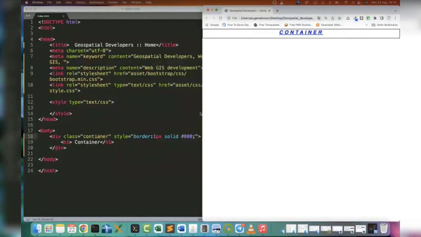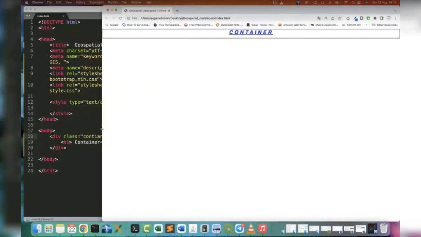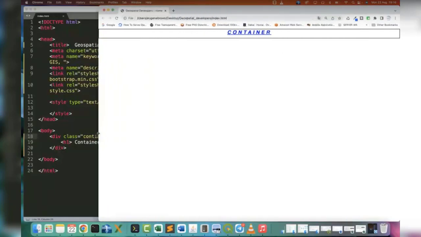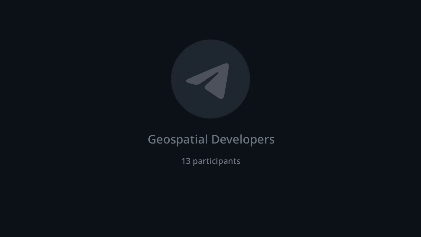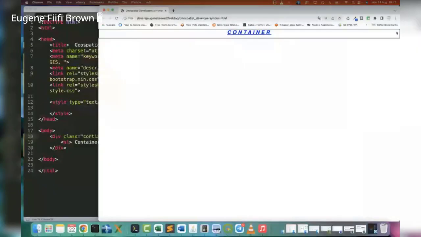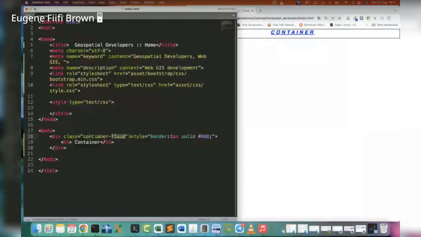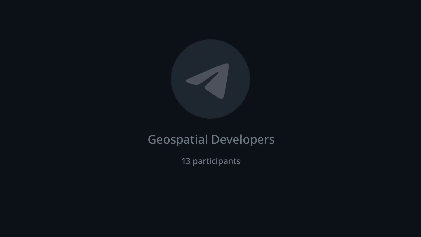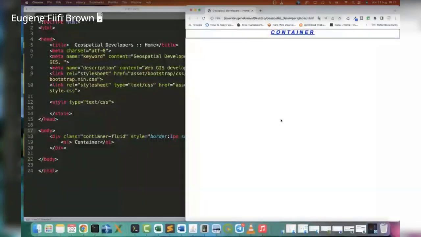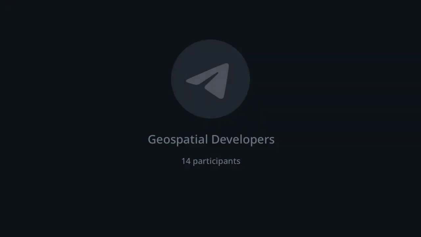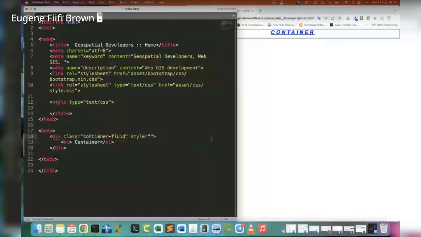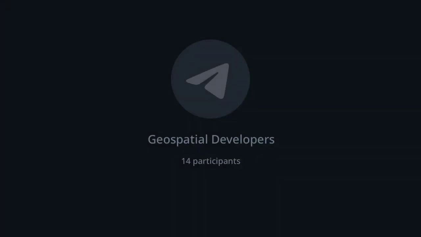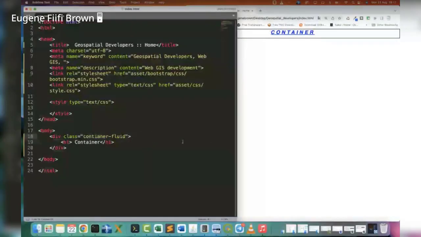And that's fine. Bootstrap would give it some space around, but when it's a container fluid, it's like there's no space. It doesn't allow any space around it. So because we are building a map page, we don't need spaces around. We would keep the container fluid. So we remove the things I placed inside.